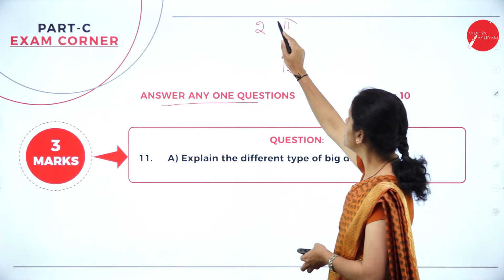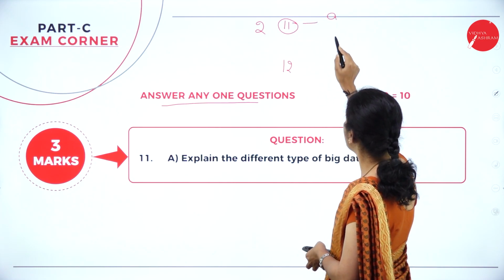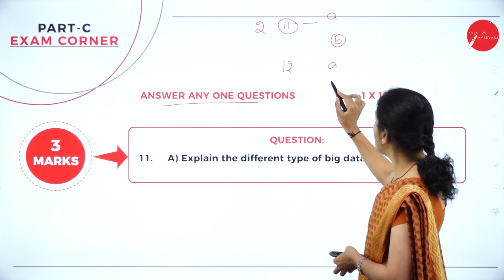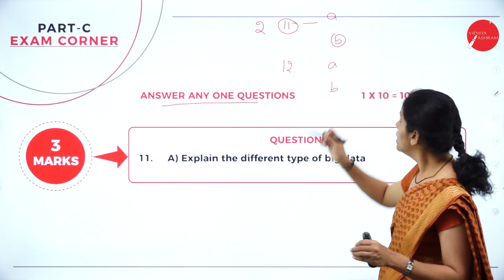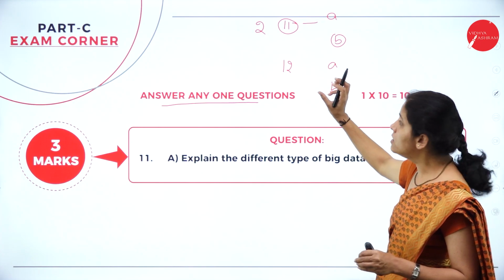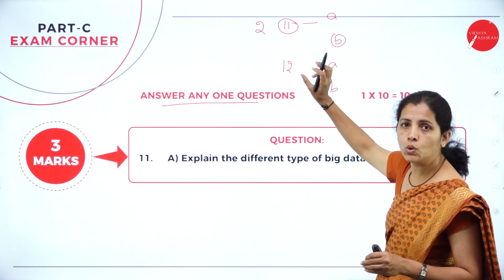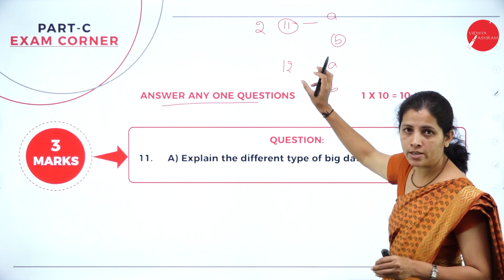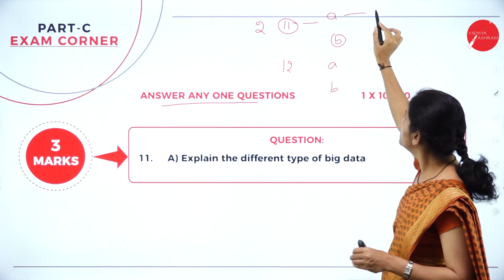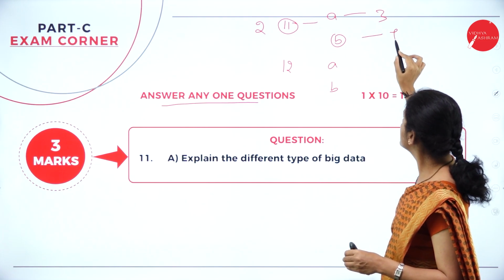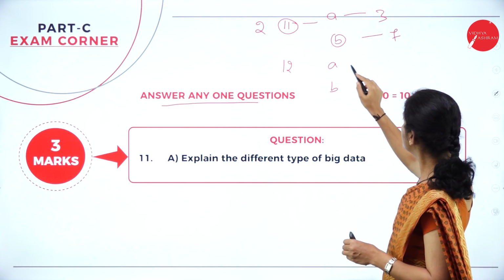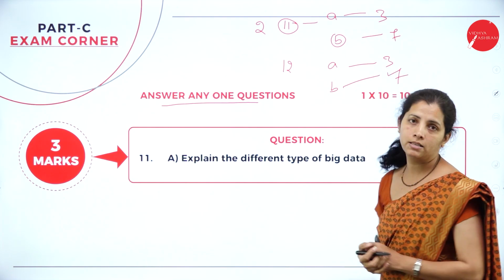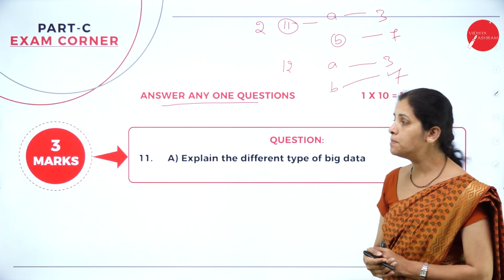If I consider the 11th question, I have A and B. If I consider the 12th question, I have A and B. Now, I want to answer either the 11th question or the 12th question, so I want to answer any one full question. The first part carries 3 marks and the second carries 7 marks. Here also, A is 3 marks and B is 7 marks, so in total it is 10 marks.